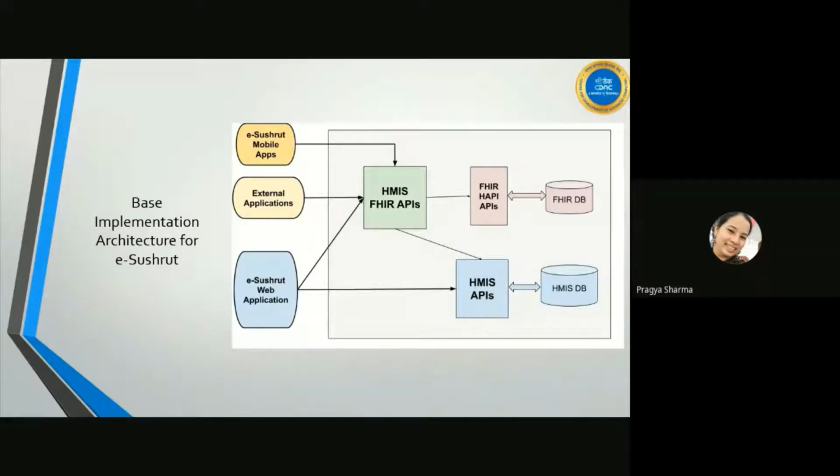The eSushrut web application UI and HMIS database are part of our legacy system. With FHIR, we have prepared intermediate APIs, called HMIS APIs. The HMIS APIs interact with the eSushrut database and fetch the required data from the HMIS database for FHIR resources, and this data is fed to the HMIS FHIR APIs, which we have developed over the